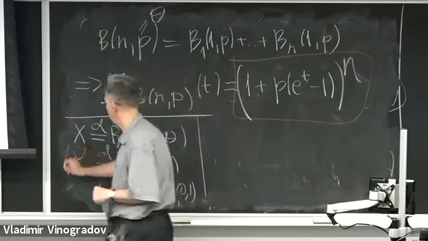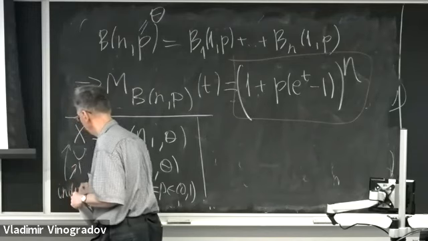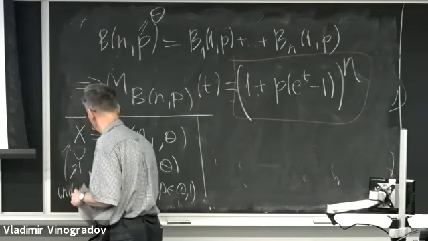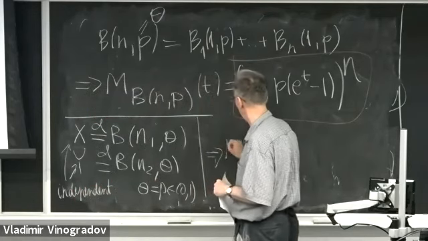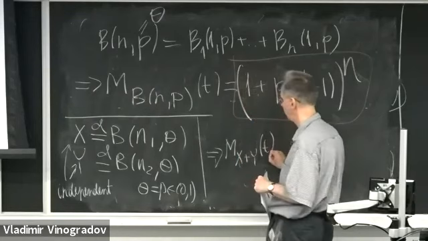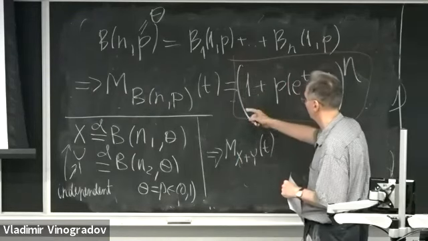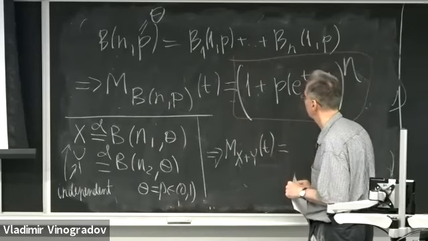These guys are independent. And hence, the moment generating function of x plus y of argument t is the product of moment generating functions of these variables.